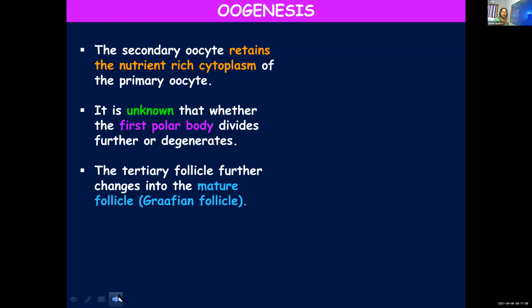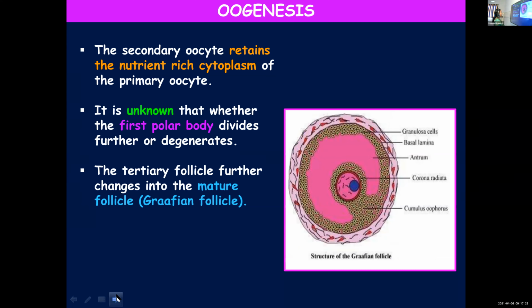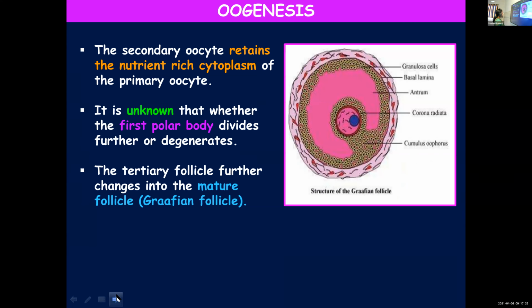And now the tertiary follicle will undergo further changes and transform into mature follicle, and this mature follicle you call Graafian follicle.